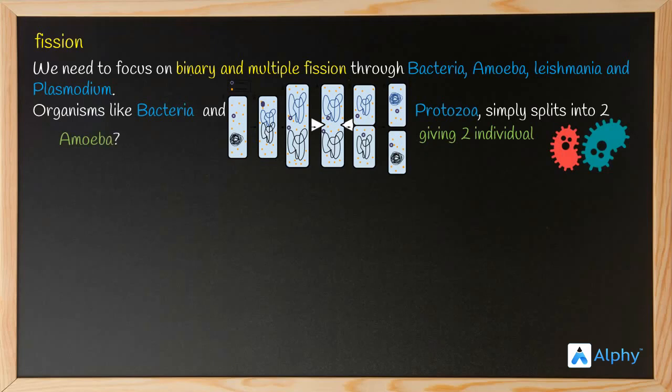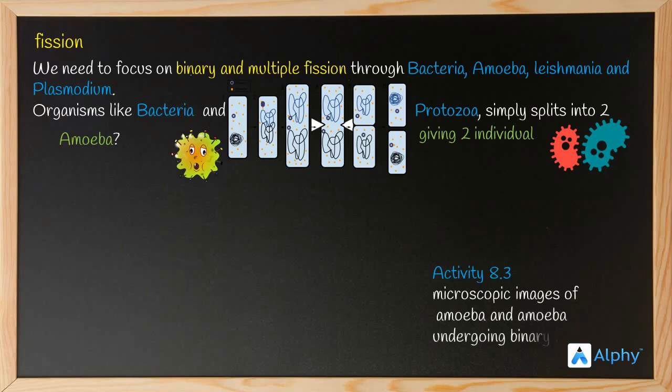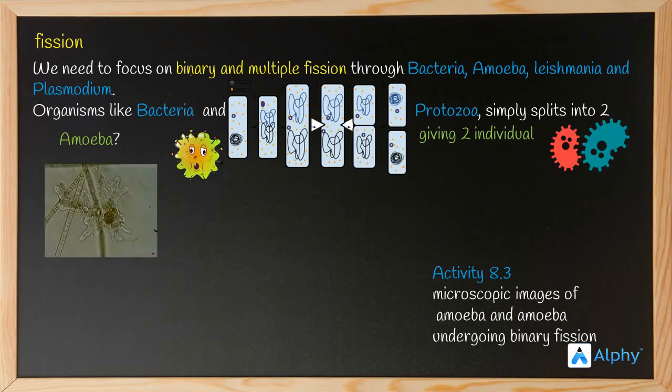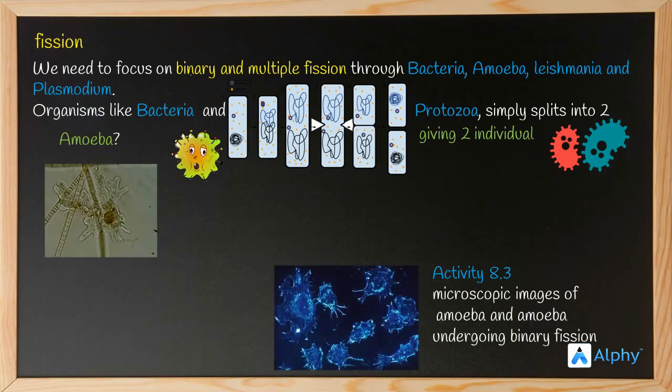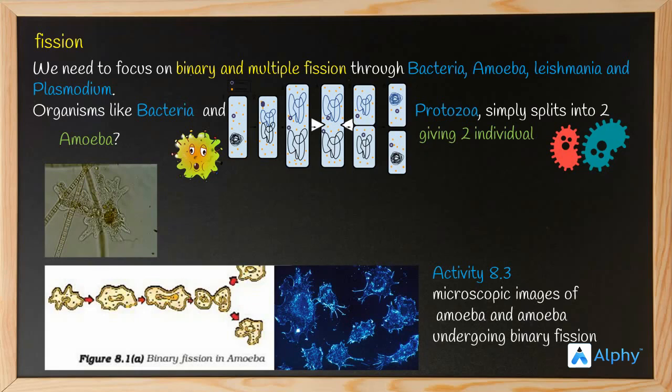Okay, how about amoeba? Do you know amoeba? How does that reproduce? Let's have a look. Let's do activity 8.3 as depicted in your textbook. The microscopic images of amoeba and amoeba undergoing binary fission. This is a microscopic image of amoeba. Can you see amoeba? How about this? This is a microscopic image of amoeba undergoing binary fission. Let's check the image now. The image 8.1a indicates the binary fission in amoeba. Let's have a look at the picture.